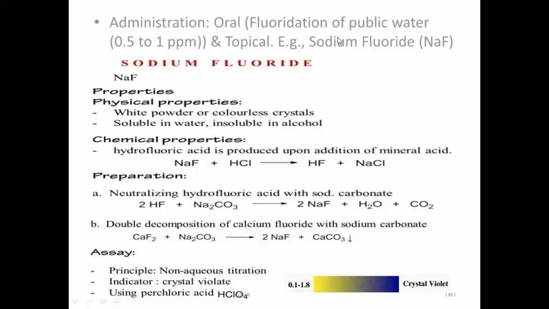Now the water which is coming to us from the municipality or from our wells and rivers is continuously fluorinated. That procedure is known as fluoridation. Public water will contain 0.5 to 1 ppm concentration of fluorine to avoid tooth enamel and other dental problems. As well as that, externally we are going to administer sodium fluoride in the form of sodium fluoride products.